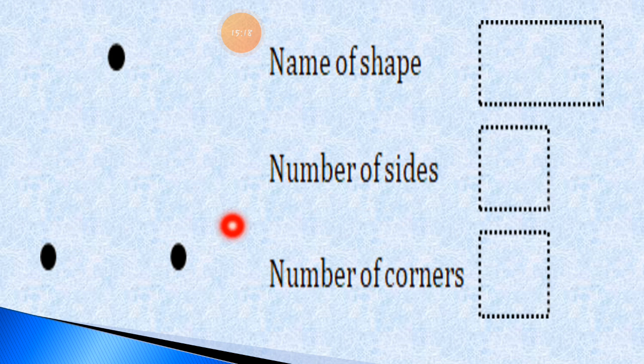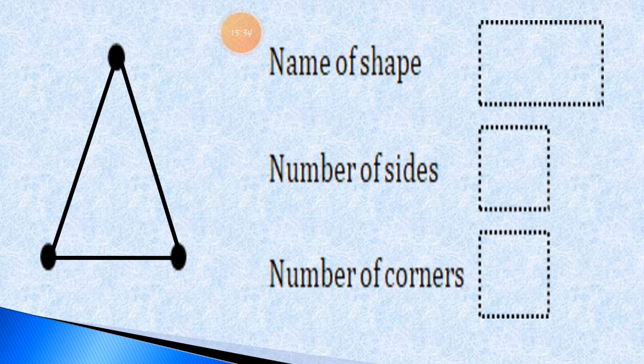Now here are 3 more dots. So let's join the dots first and then we can decide which shape it is. We have to write down the name of the shape. So let's join the dots first. Here, which shape is it? It is a triangle shape. I am writing the spelling of this shape. It is the triangle shape.